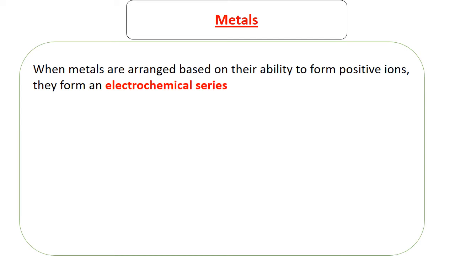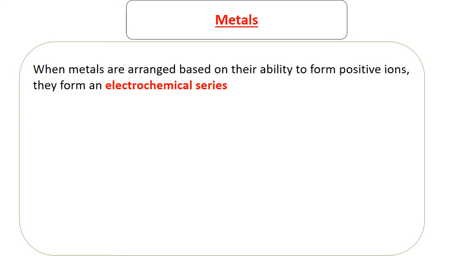Some metals do that easily. They lose an electron easily. Others find it hard. So there was another experiment carried out to see which ones are able to lose electrons easily and which ones are not. So a list was formed and it is called the Electrochemical Series.